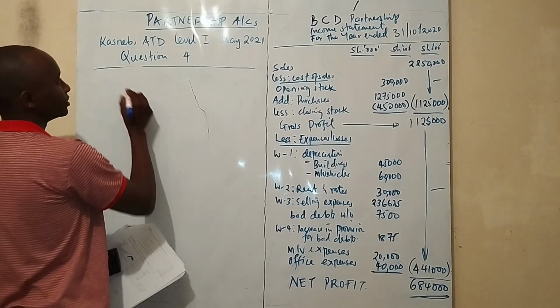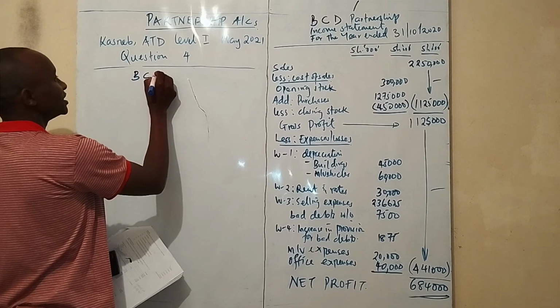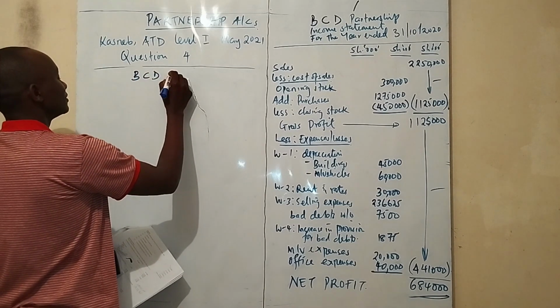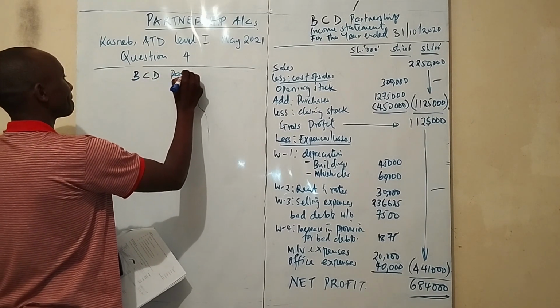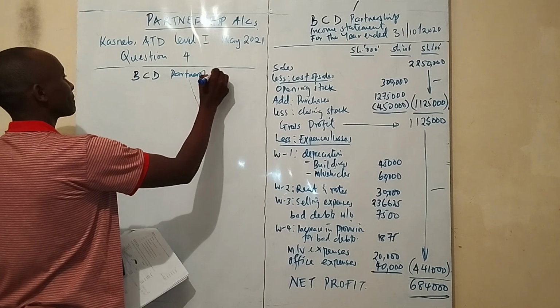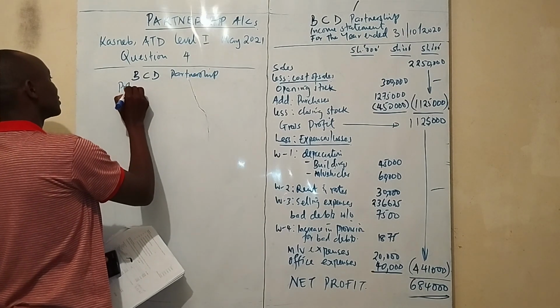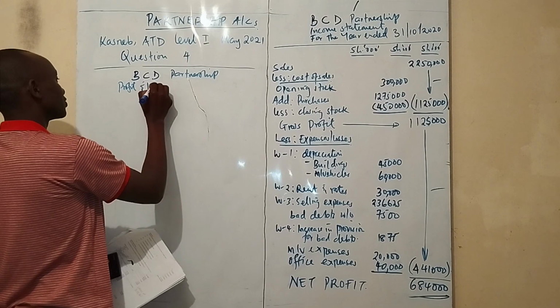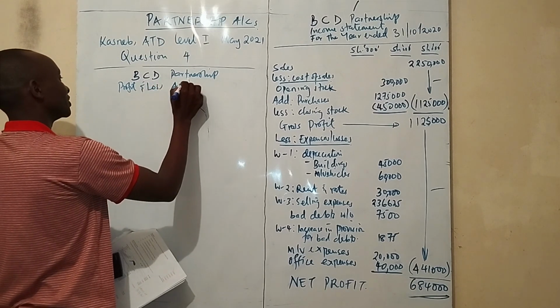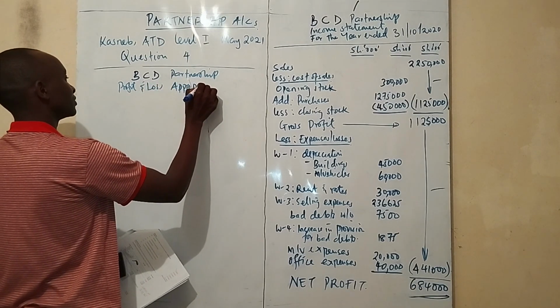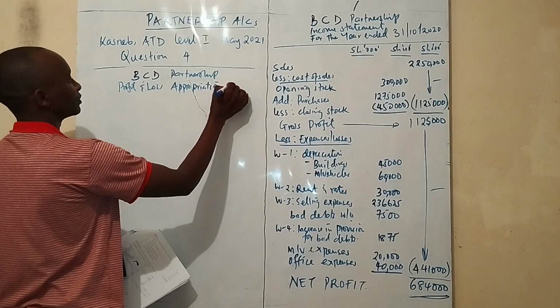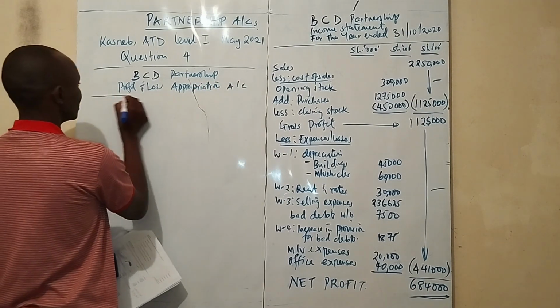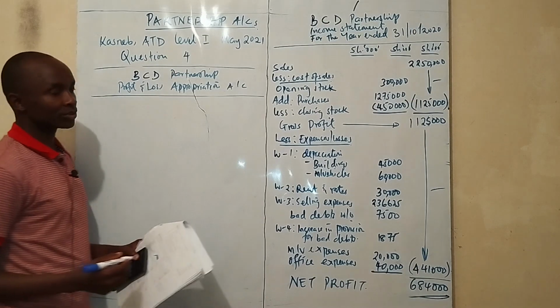So this is how to do it. We have B, C, and D partnership profit and loss appropriation account. That is how to write it.